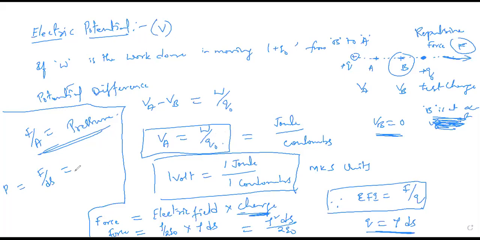Here we are taking a surface, so the same applies here. It should be written as force per unit surface area with respect to that small area element. The force we got is rho square ds by 2 epsilon naught, divided by ds, so ds will get cancelled. Now my pressure, force per unit surface area, can be written as rho square by 2 epsilon naught.